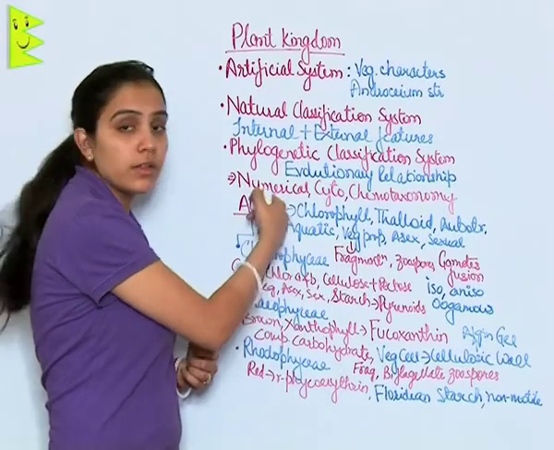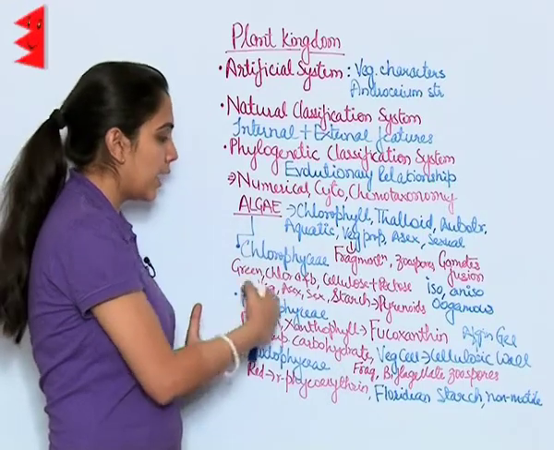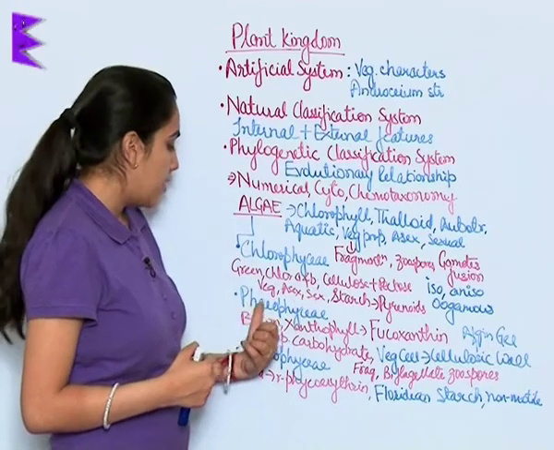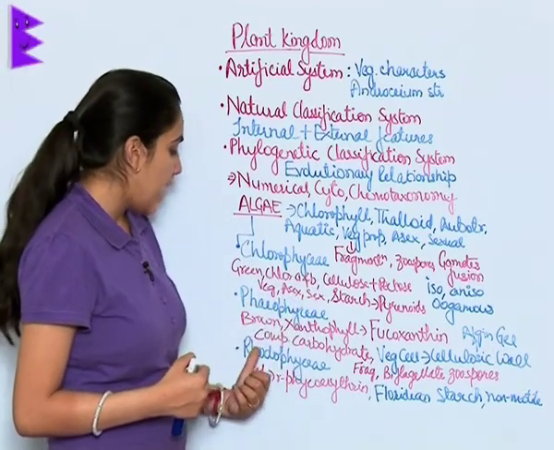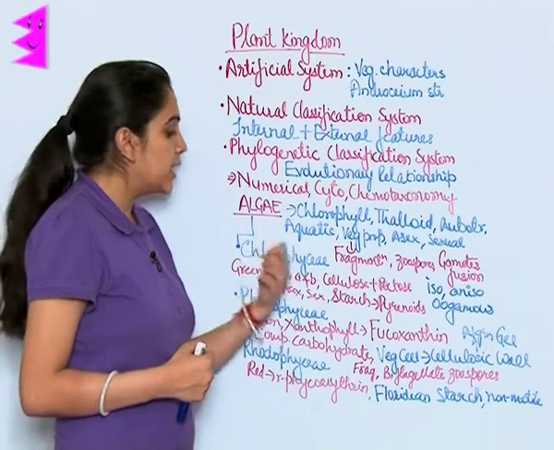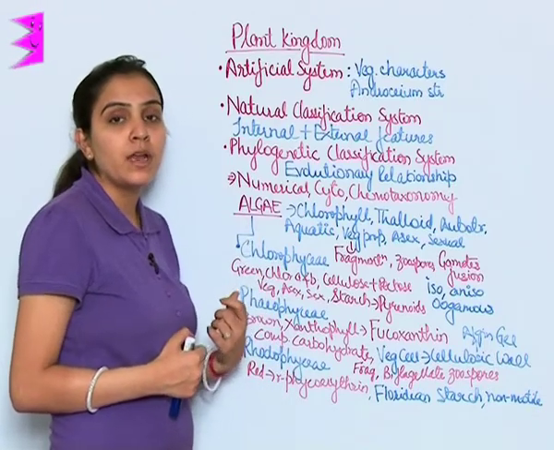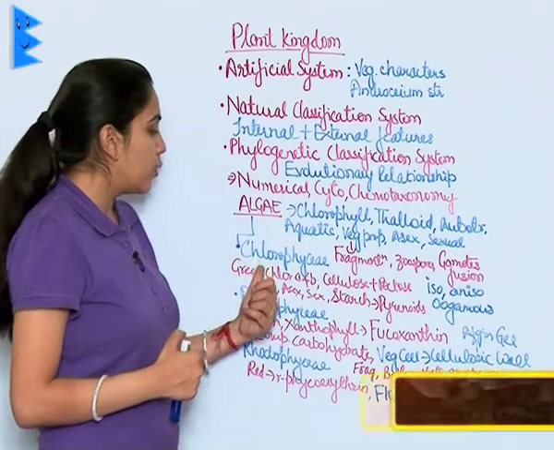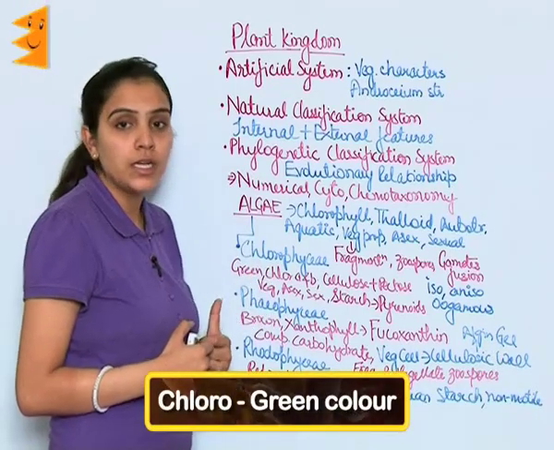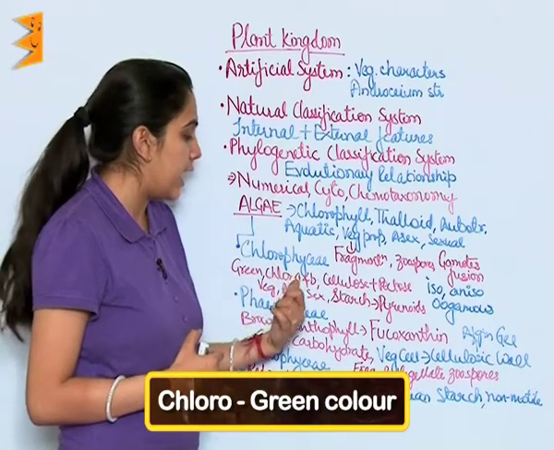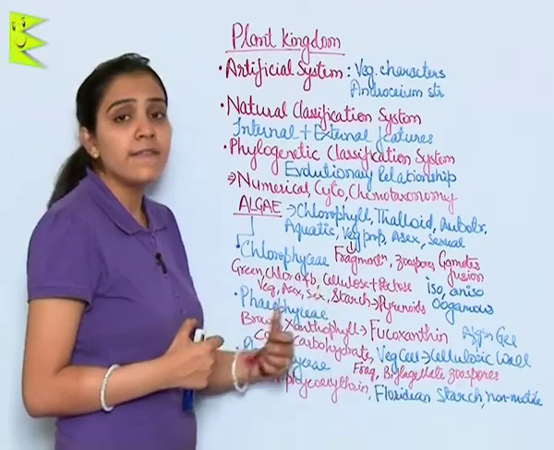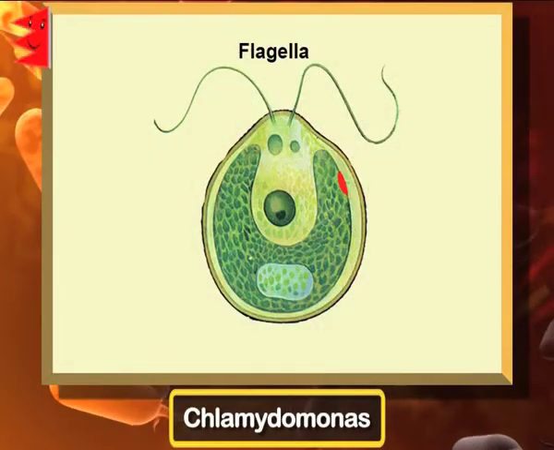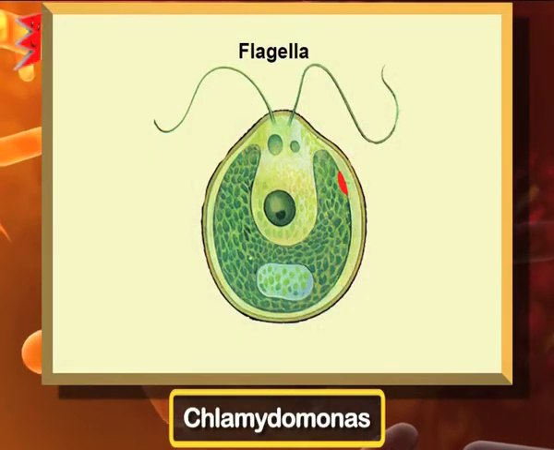Further, there are three categories in algae, and these are chlorophyceae, phaeophyceae and rhodophyceae. These are usually named depending upon their color and the pigment present in them. Chlorophyceae is of green color, containing chlorophyll A and B. It is having rigid cell wall which is internally made up of cellulose and externally made up of pectose.